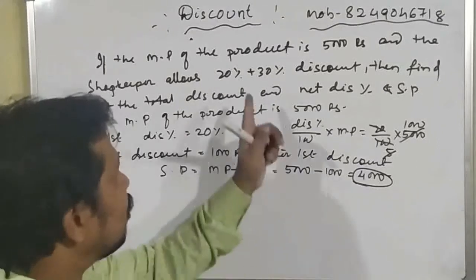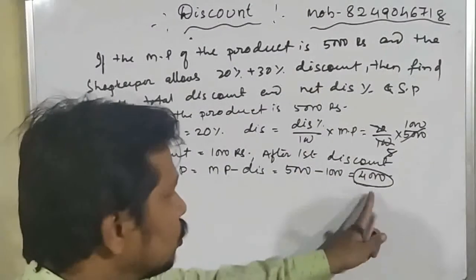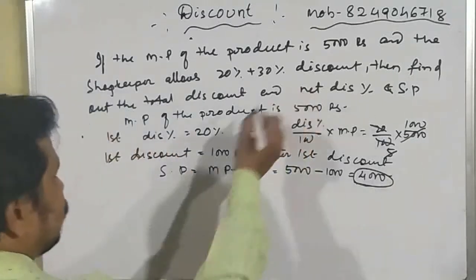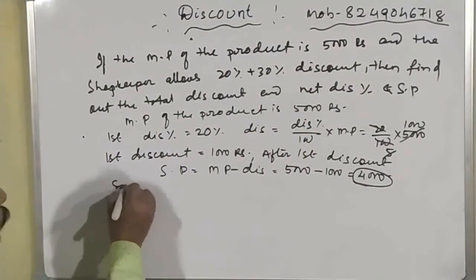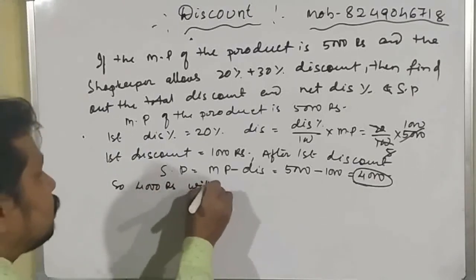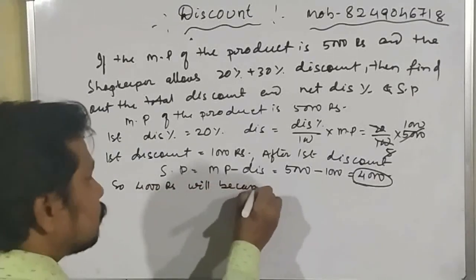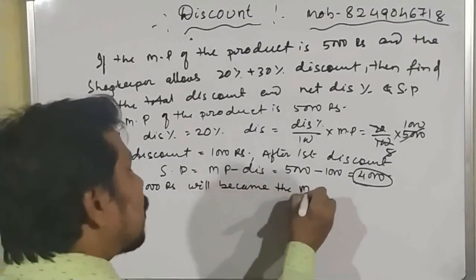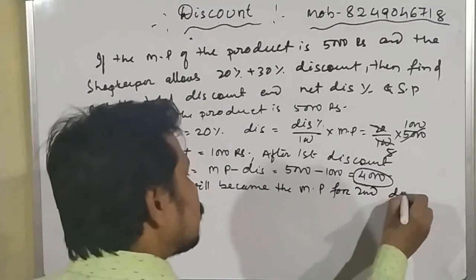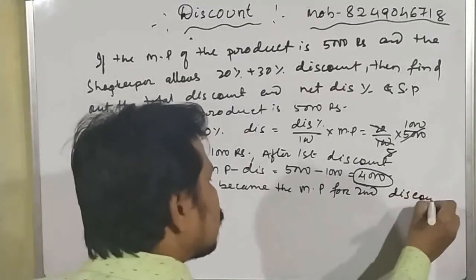But the shopkeeper allows again 30%. So this amount will become the mark price for the second discount. Okay, students? So 4,000 rupees will become the mark price for the second discount.